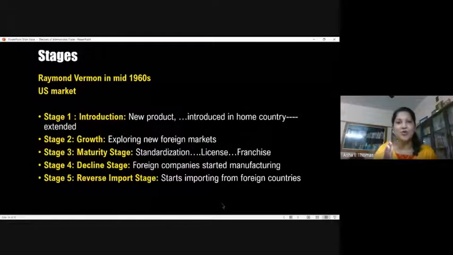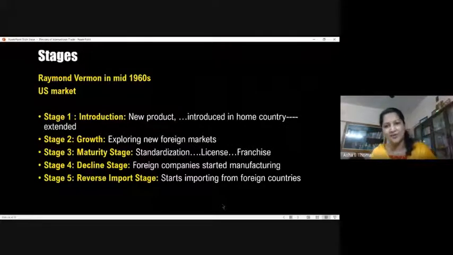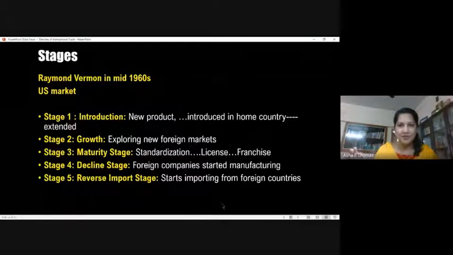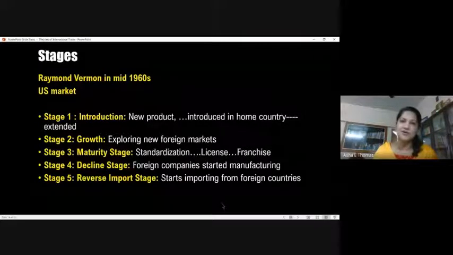So you go with the standardization, and you start giving licensing or other kinds of market entry operations for the countries in which you market your product or services. Generally, Raymond Vernon's theory tried to explain the manufacturing sector, but maybe it is equally applicable to the service industry also.